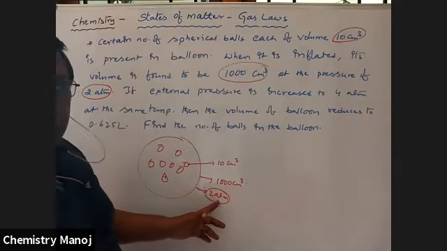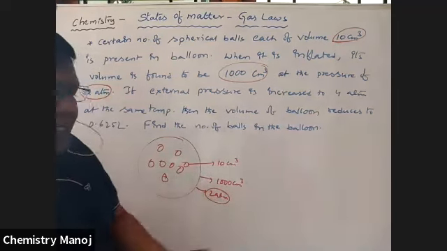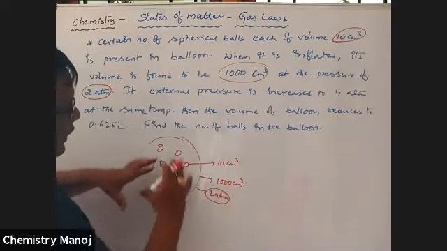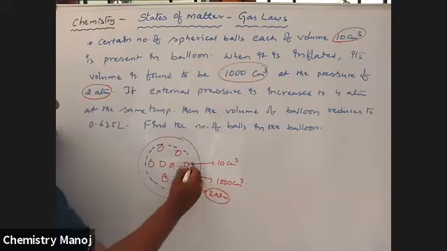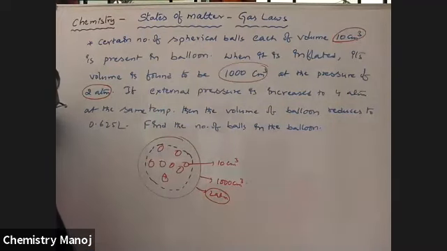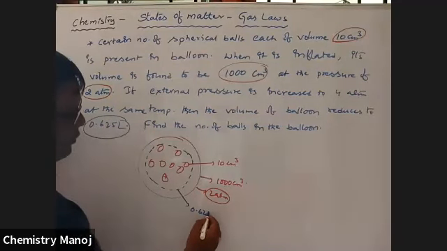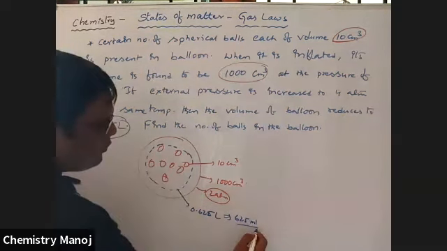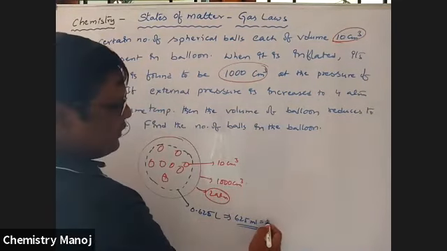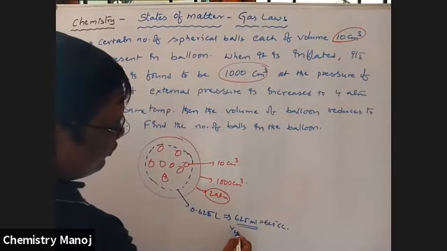Now external pressure is increased from 2 atmospheres to 4 atmospheres. That means outside pressure is increased. Once outside pressure is applied on the balloon, automatically the new volume becomes decreased. How much is the new volume? That is 0.625 liters, nothing but 625 milliliters, that is 625 cc. It is the final volume, V2.